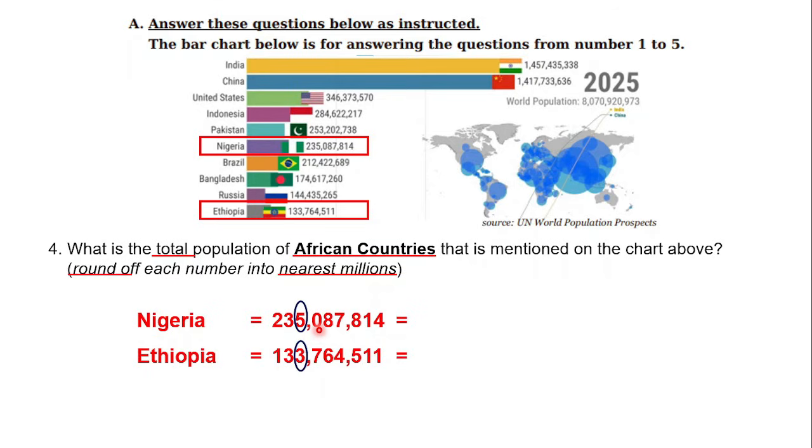So from here we know all numbers before 5 for Nigeria must be substituted with 0. And also here, all numbers before 3 in Ethiopia must be substituted with 0. After you find the rounded numbers, and because it asks you to find the total, we have to add them. After you add both of the numbers, then you can find the answer. Okay?